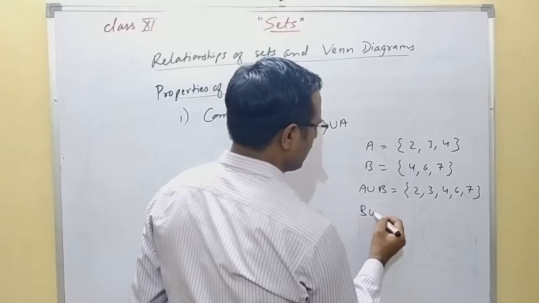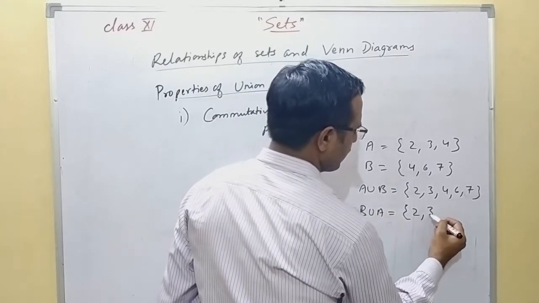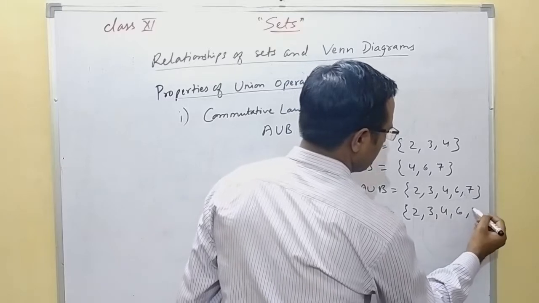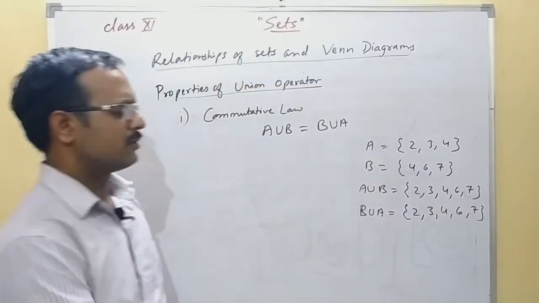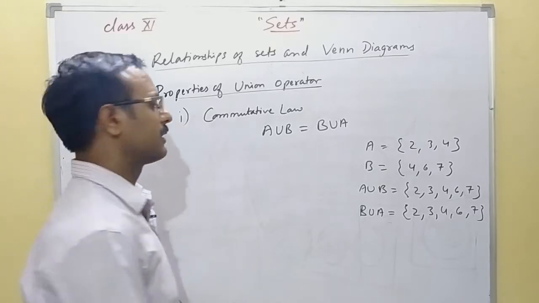If you take B union A, it will give the same set, that is this one. So you can see that both are equal. So it follows the commutative property.